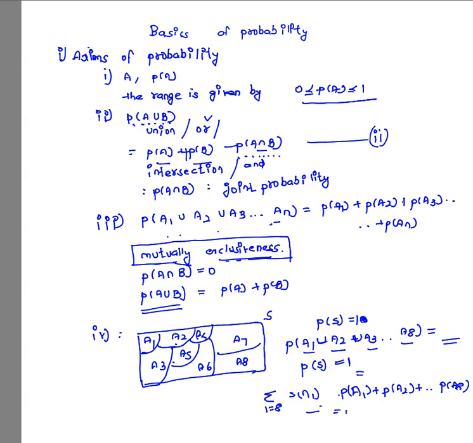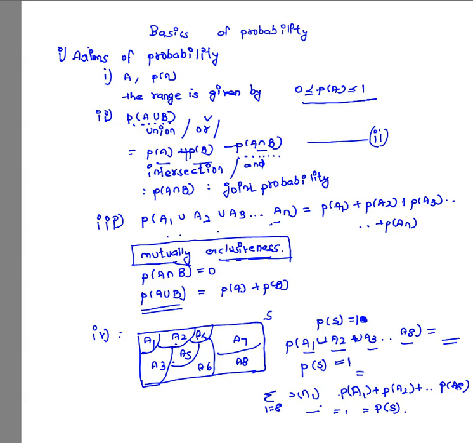The reason is that when all the events are added, we are going to get the sample space. In such a case, when all the probabilities are added, we will be getting simply 1, and that 1 is again the probability of the sample space. So these are the 4 basic properties of probability theory.